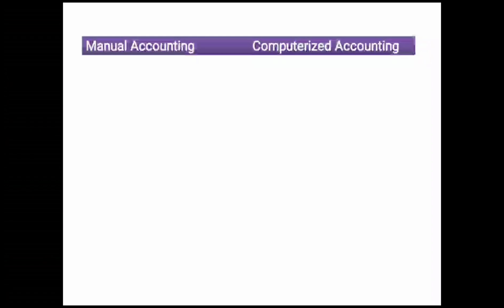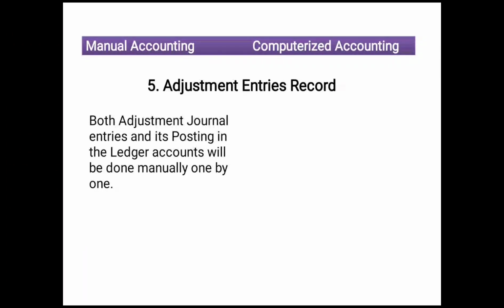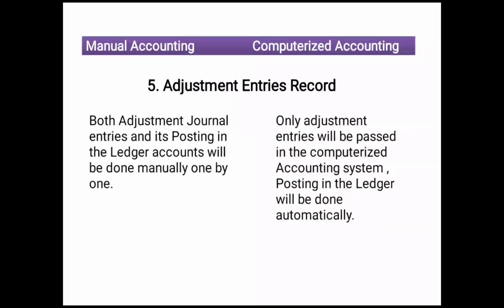Next point, that is fifth point, adjustment entries record. Both adjustment journal entries and its posting in the ledger accounts will be done manually one by one. In computerized accounting system, only adjustment entries will be passed in the computerized accounting system. Posting in the ledger will be done automatically.